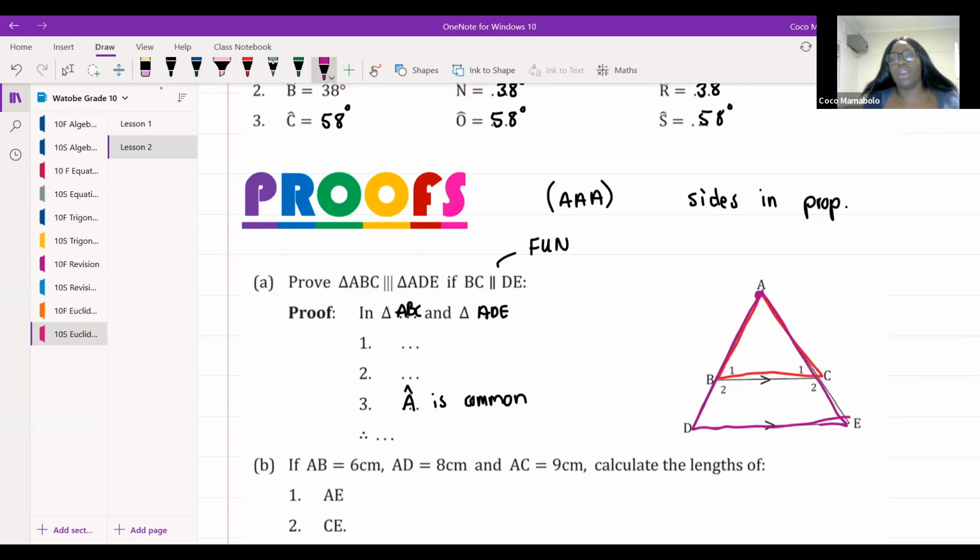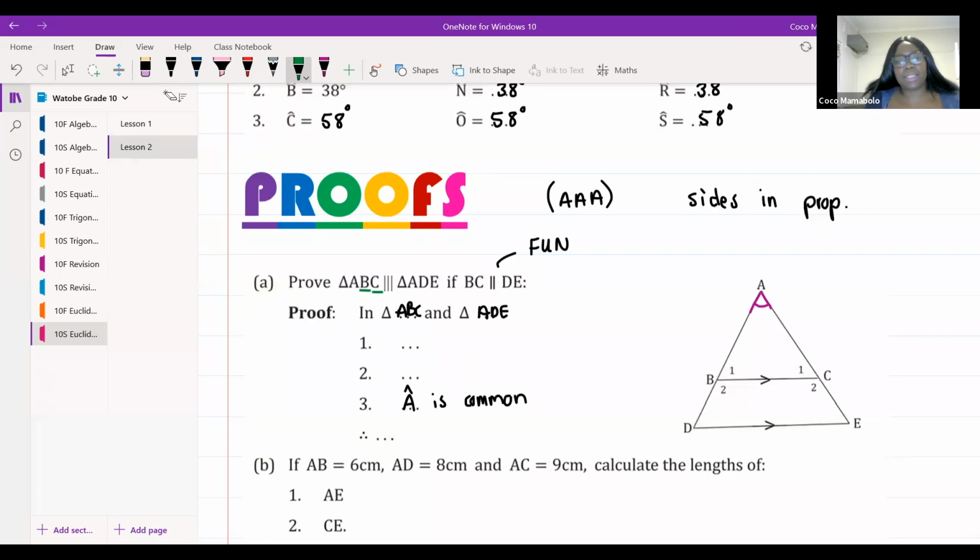Okay, we need to see what these actually have in common, right? Katya has already told us that angle A is common, and she's correct, it's common because they both have angle A. Now, the two things that we still need to prove here are what angle B is equal to and what angle C is equal to.